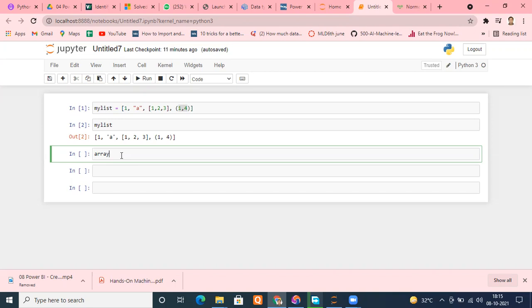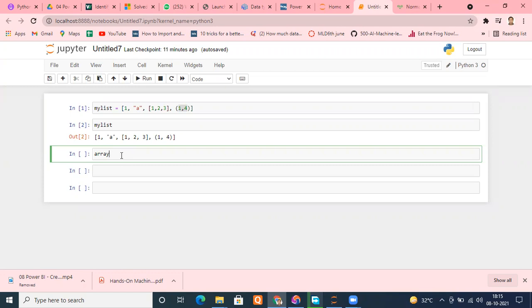But understand, an array can have only one type of data inside it. Whatever you specify, only that kind of data it will have. So when will we use an array? When we need fast computation on the same type of data. If my list is performing well, no issue, I need not go to the array. But if I am facing some problem, then it's my compulsion to try adopting an array instead of a list.